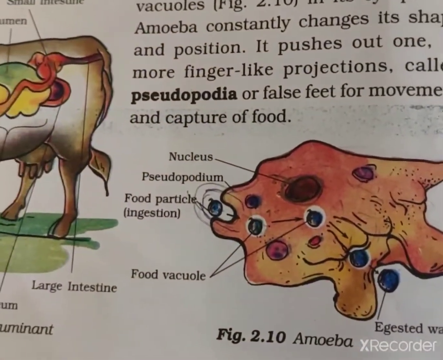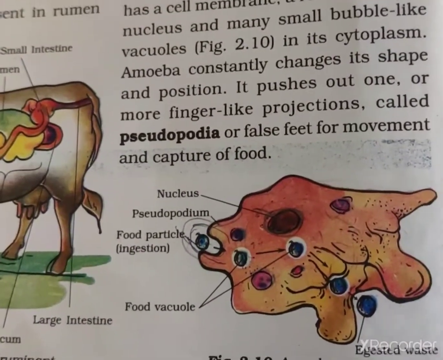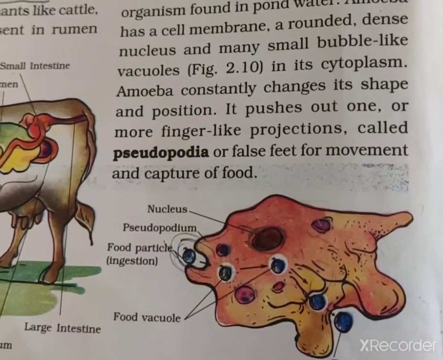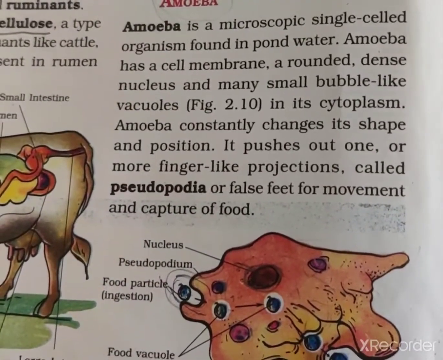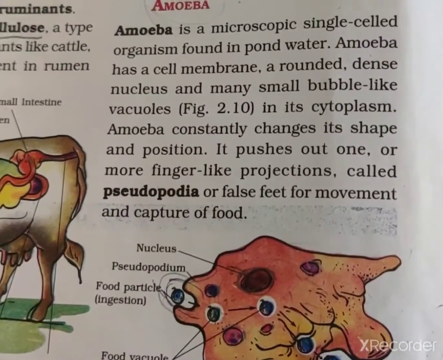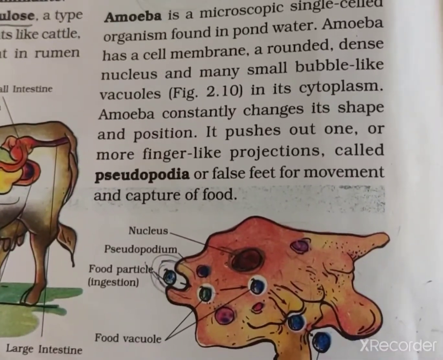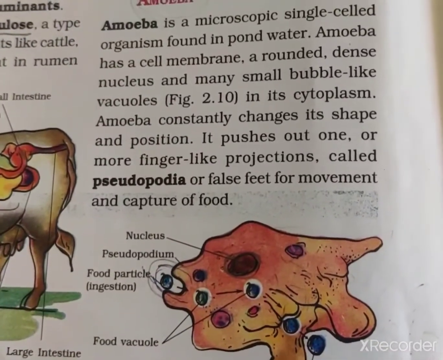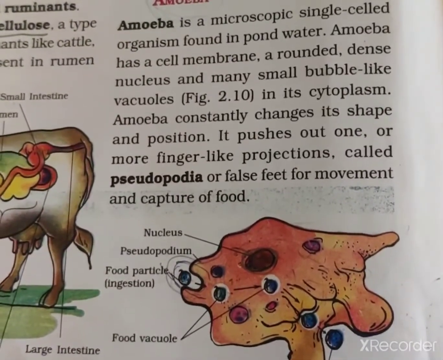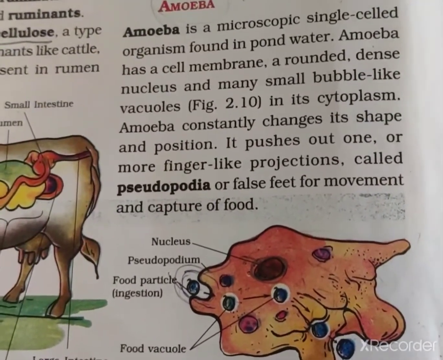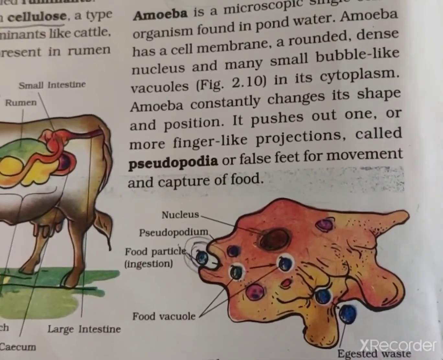Look closely at the picture. Here are the nucleus, the food vacuoles and the cell membrane. Amoeba constantly changes its shape because it is a single-celled animal. There is no bone. So amoeba constantly changes its shape and position, and it pushes out one or more finger-like projections called pseudopodia. It means we can say false feet for movement and to capture food.